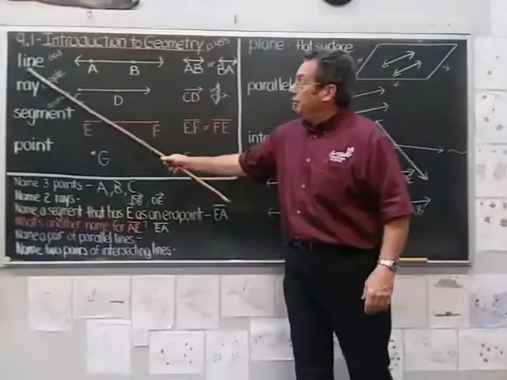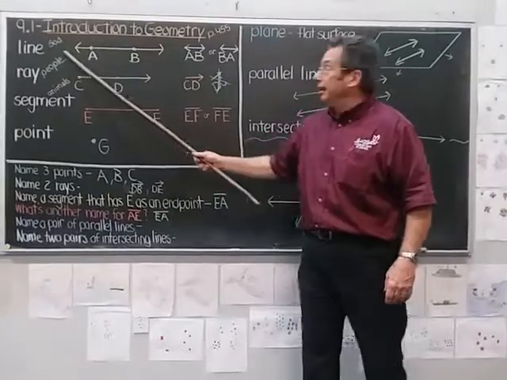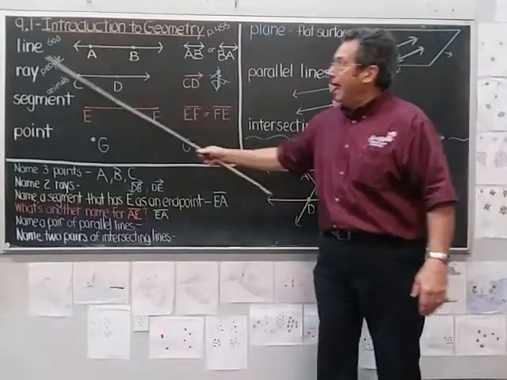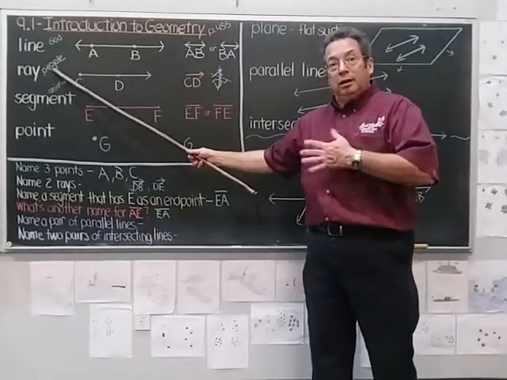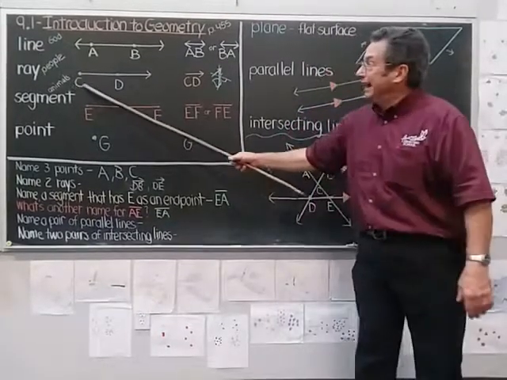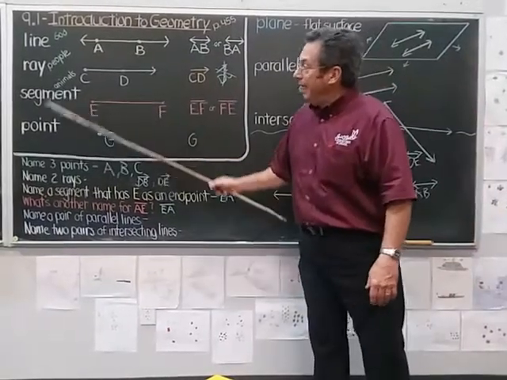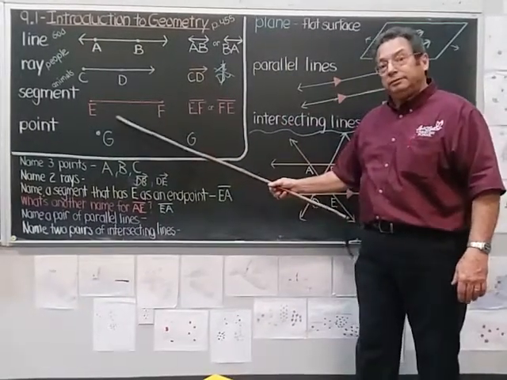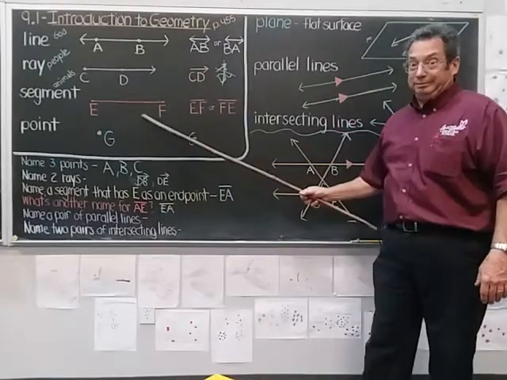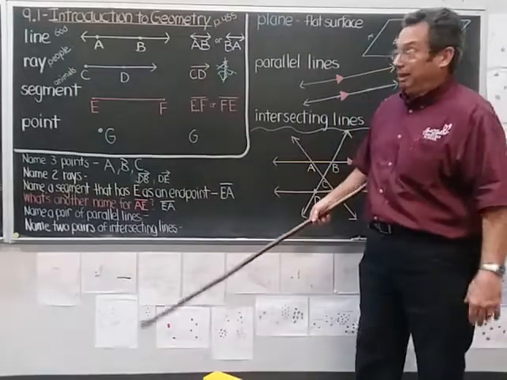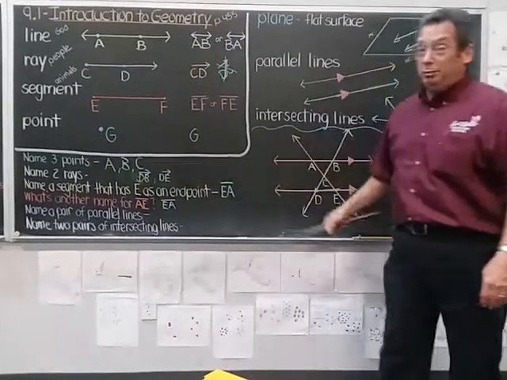First off, a line reminds me of whom? God, because it has no beginning or no ending. A ray reminds me of what? People. Why? Well, because it has a beginning, but no what? Ending. A segment reminds me of animals. Why? Well, it has a beginning and an ending. I'm sorry if that's heartbreaking to you, but that's the way I believe it is. All right, a point, by the way, reminds me of plants.